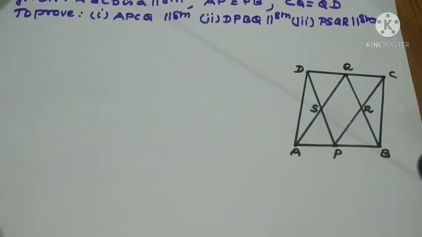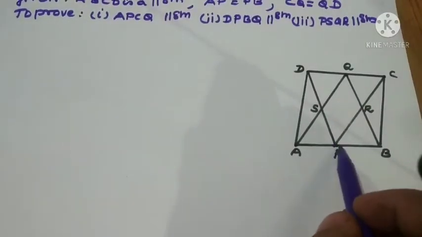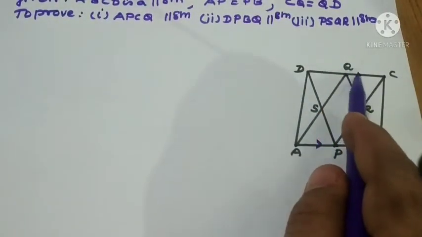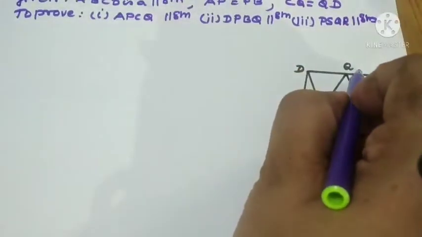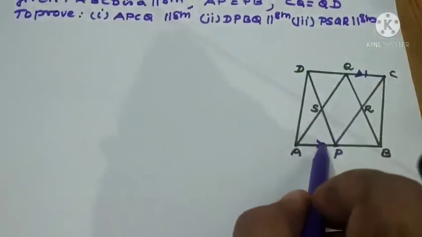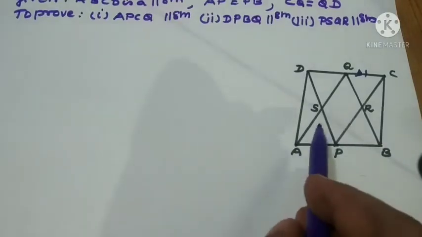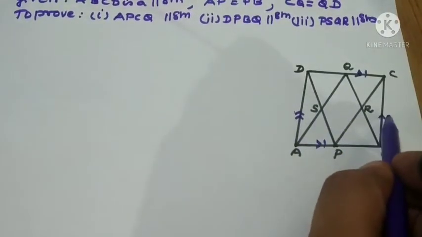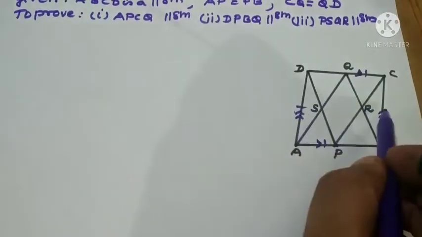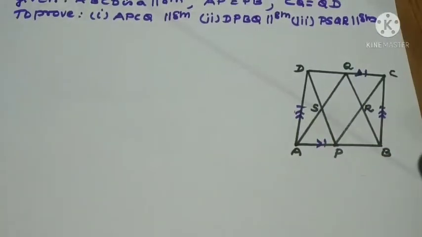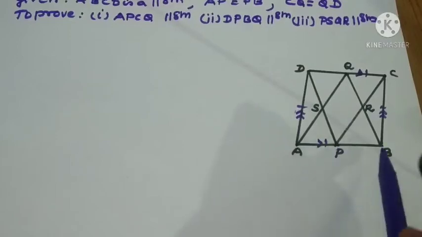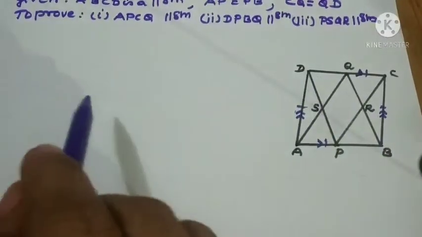ABCD is a parallelogram. That means AB parallel to CD, and we already know that opposite sides are equal and parallel. Next, AD is also parallel and equal because it's a parallelogram. P and Q are midpoints, so AP and BP are equal. Similarly, DQ and CQ are also equal.